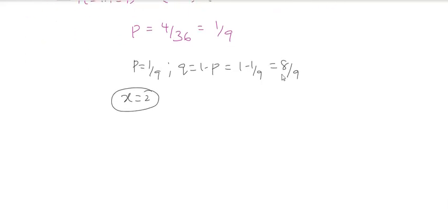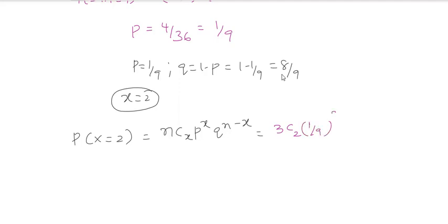Now I need to calculate the probability of exactly 2 in 3 times. So the probability of x is equal to nCx p power x q power n minus x. Substitute these values. n is 3, x is 2, p is 1 by 9 whole power 2 and q is 8 by 9 whole power 3 minus 2. So here you will have 3C2 into 1 divided by 81 into 8 by 9 whole power 1, that is 8 by 9.